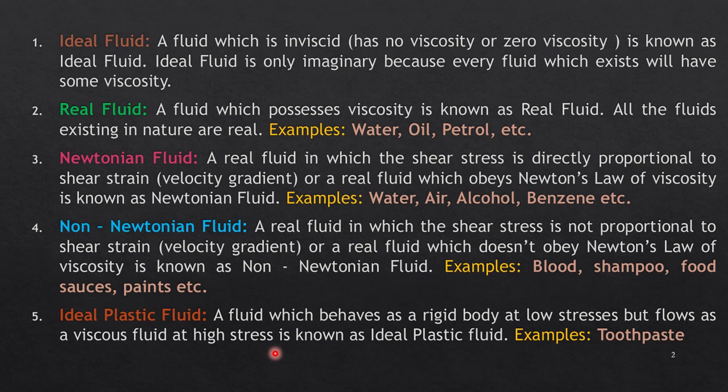But once you start applying pressure, load, or stress, it flows like a liquid. You might expect it to distort like a solid when you apply load, but no, it starts flowing like a liquid. That's called an ideal plastic fluid. So a fluid which behaves as a rigid body at low stresses but flows as a highly viscous fluid at high stress is called an ideal plastic fluid.